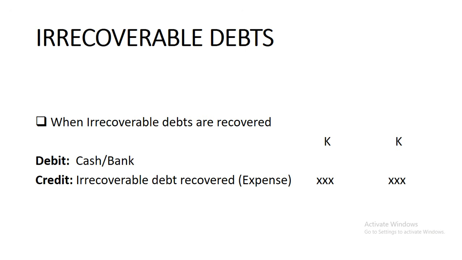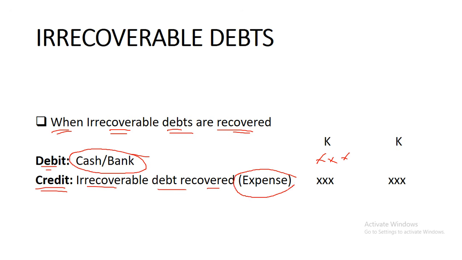Now, when this debt is paid back, the debt is recovered. Since we've received money, you debit the cash or bank, depending on how that payment was received, and then you credit the irrecoverable debt as an expense in the statement of profit or loss.